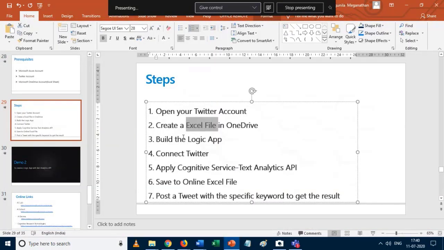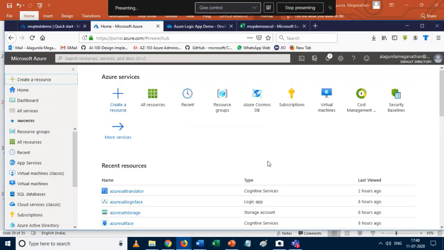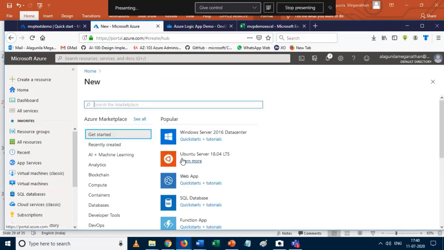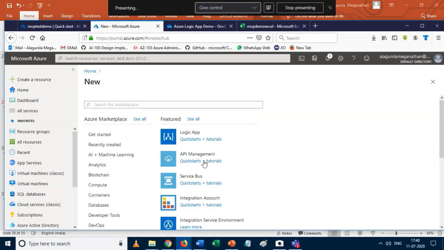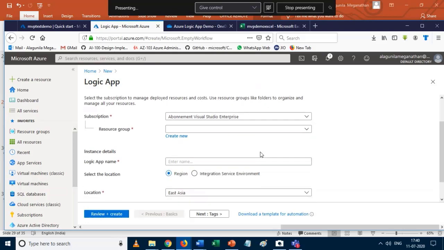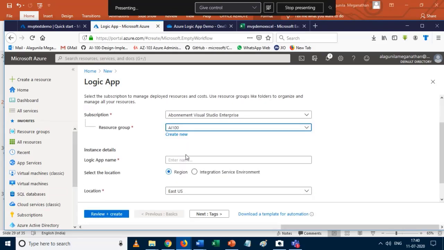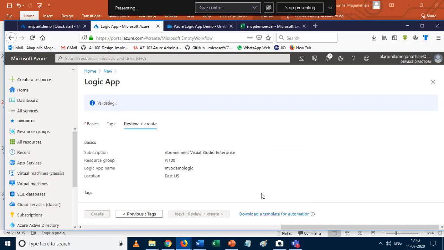I have created the Excel file. Now I am going to build the logic app. To do that, I click on create a resource. In the integration tab, you can find the logic app. So I click on the logic app. Here I need to give the logic app name, that is MVP demo logic. Actually I leave the rest as default. I click on create.